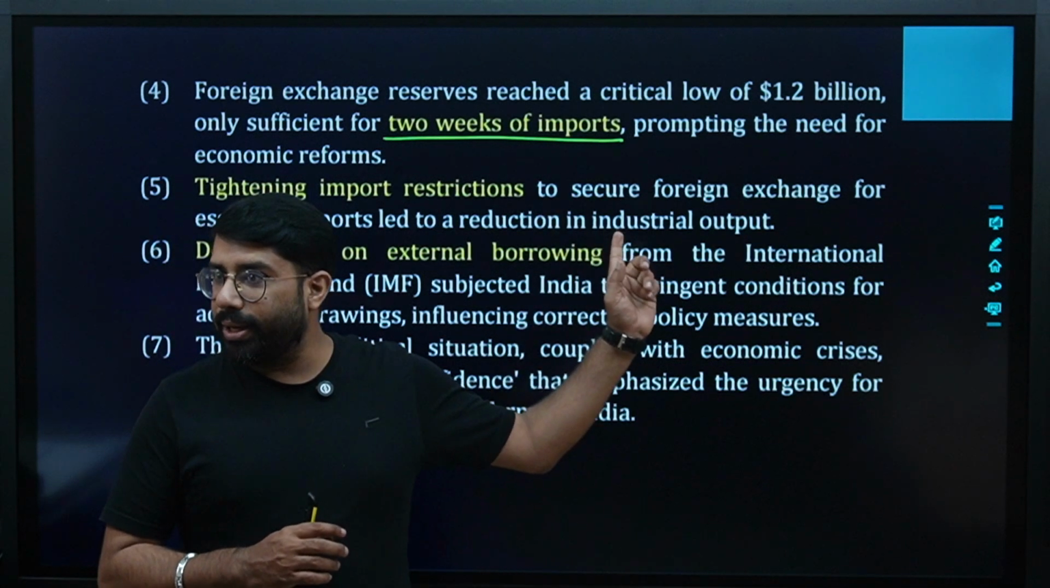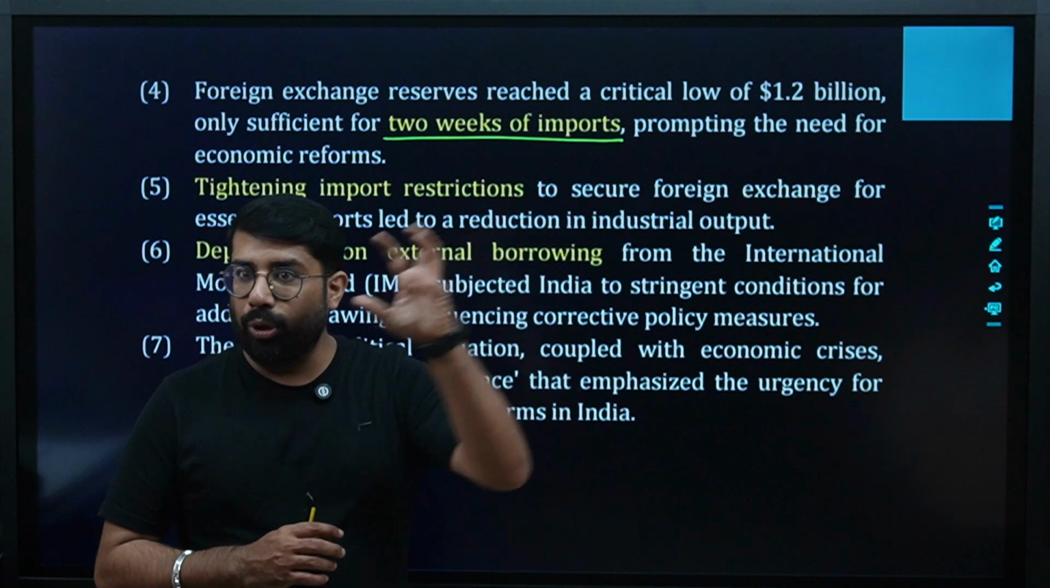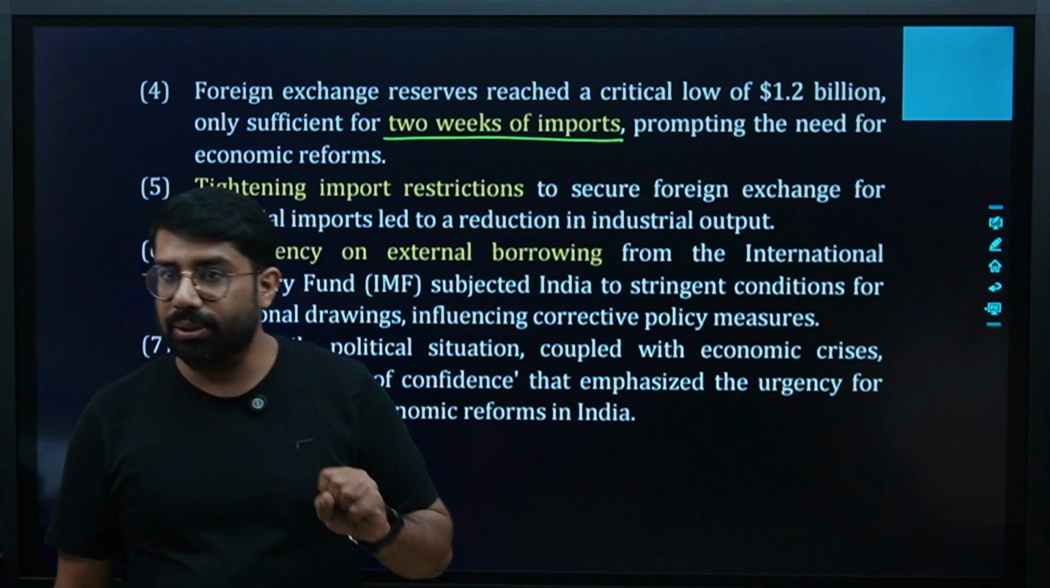Can you relate it now? That we restricted the import only for the essential commodities. Are you clear?